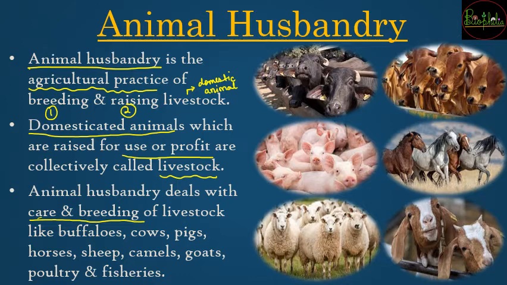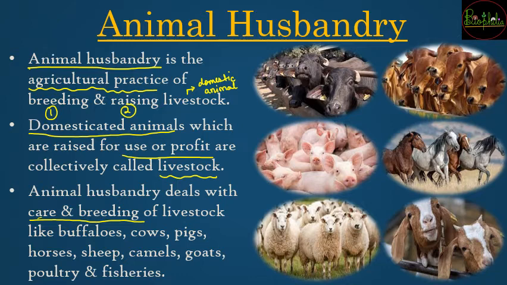So it is very obvious कि buffalo और cow generally milk के लिए पाले जाते हैं. Pig is going to be available for meat. Horses are going to be for various purposes. हो सकता है कि आप उसे डिफेंस में पालो या for your transportation purposes you can have horses. You can have sheep for wool, camels for milk as well as transportation.